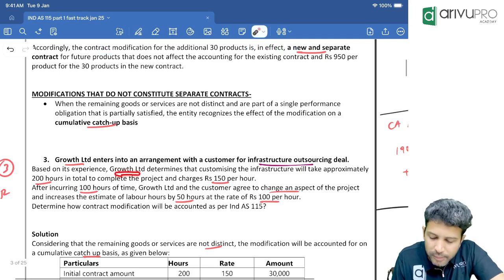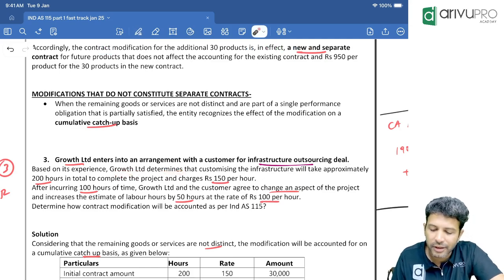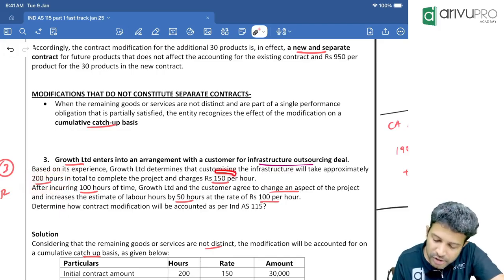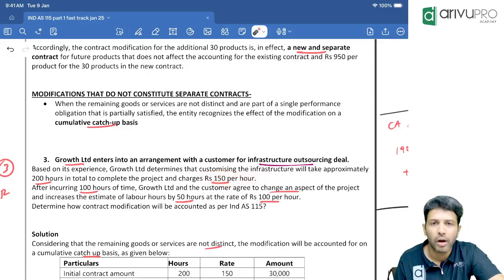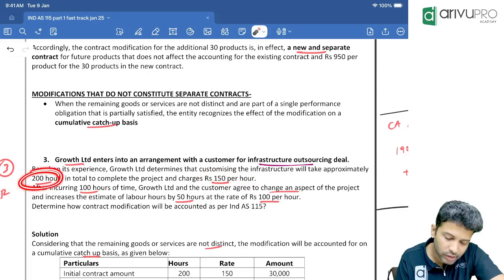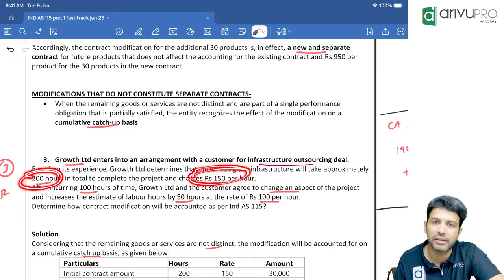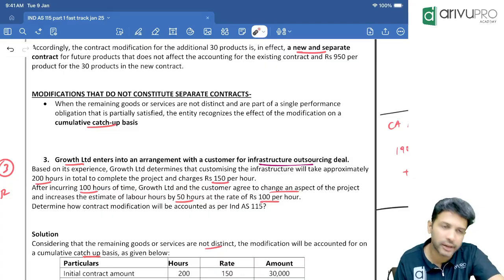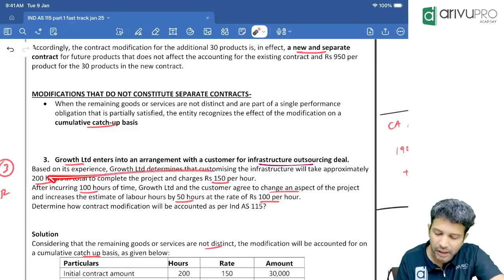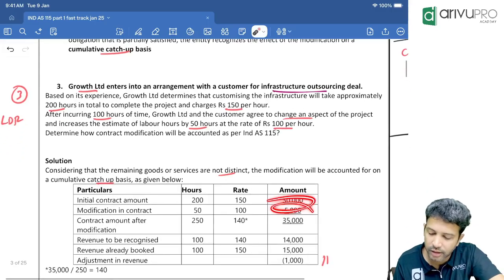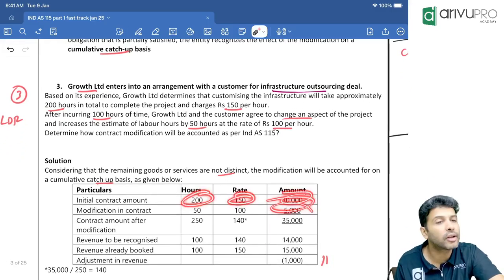Now, Growth Limited determines that customizing the infrastructure will approximately take 200 hours. To do this work, we told the customer we need 200 hours. And how much are we charging the customer? On an hourly basis, we are charging 150 rupees per hour. So 200 hours and 150 rupees per hour. That's what we have initially agreed upon. If you multiply, you get 30,000. 200 into 150 is 30,000.